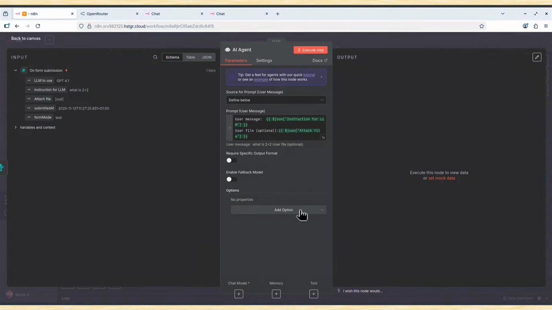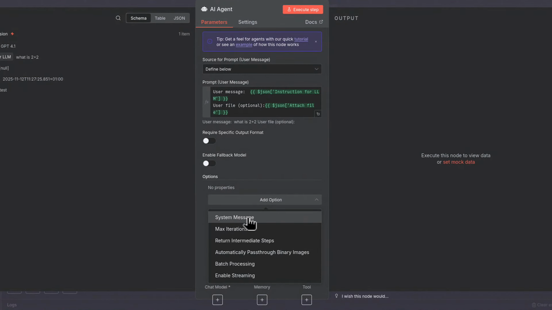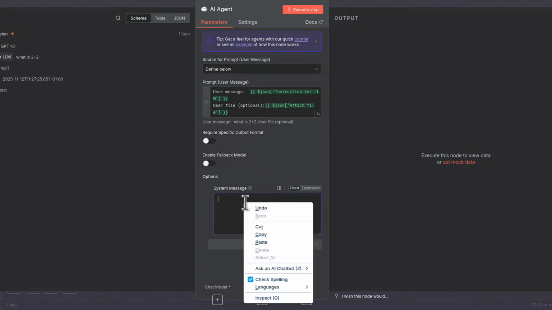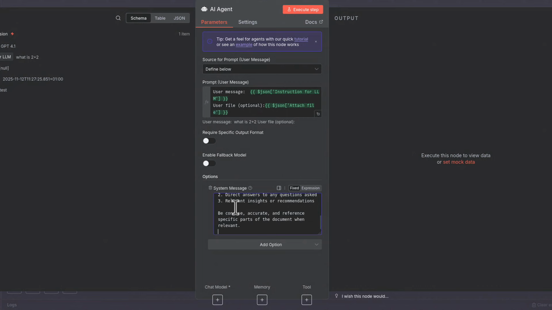Now we click that add option and we choose system message. System message tells our AI agent what its role is and what it is supposed to do with all that stuff that comes from the user. It starts with "you are a helpful assistant," but maybe let me clear that and I will copy paste my message because it's pretty long. I will paste it here.